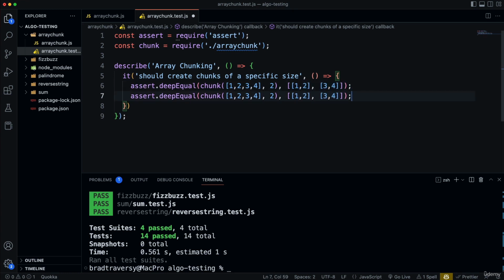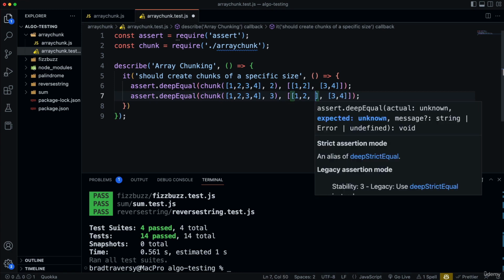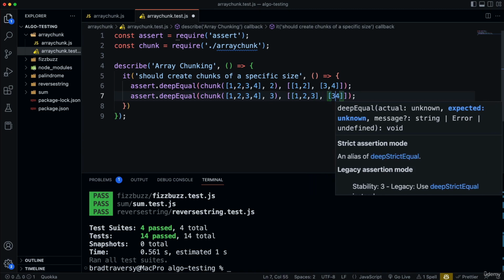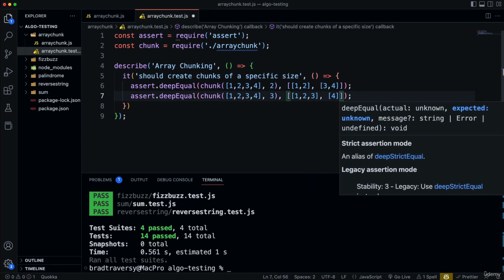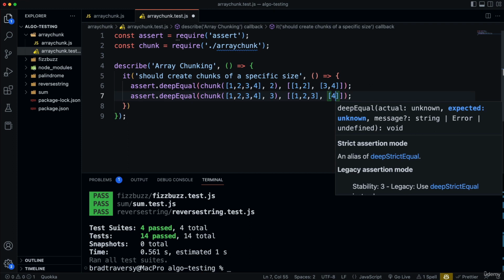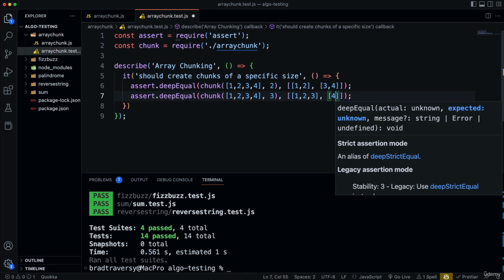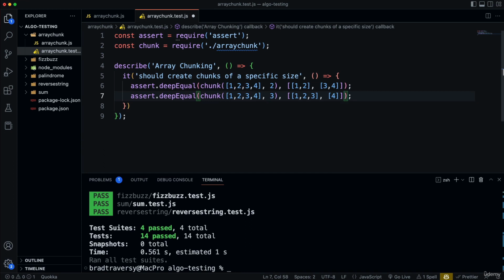Now we can do another assertion here, and let's say this one we want to be 3. In that case, we'd have chunks of 3. Now since we only have 1 through 4 in the array, the second chunk would only have 4 in it. Okay, if we added 5 and 6, 5 and 6 would get added here. If we added 7, that would be another array with 7 in it, because it needs to be chunks of 3. So I hope that makes sense.